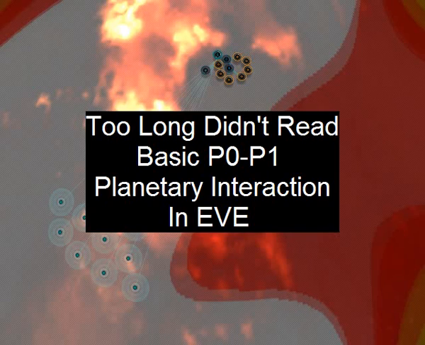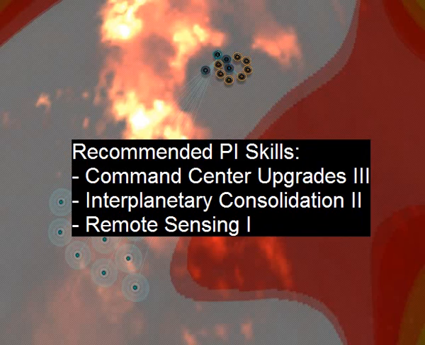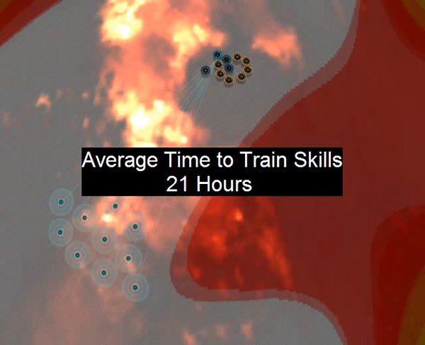Hello everyone, and welcome to my video that explains how to do some very basic low-sec PI. Today's video will explain how to set up your planetary interaction on a planet by placing your command center, setting up an extraction point, and taking your P0 product that you're extracting raw from the planet and converting it to P1 for export.